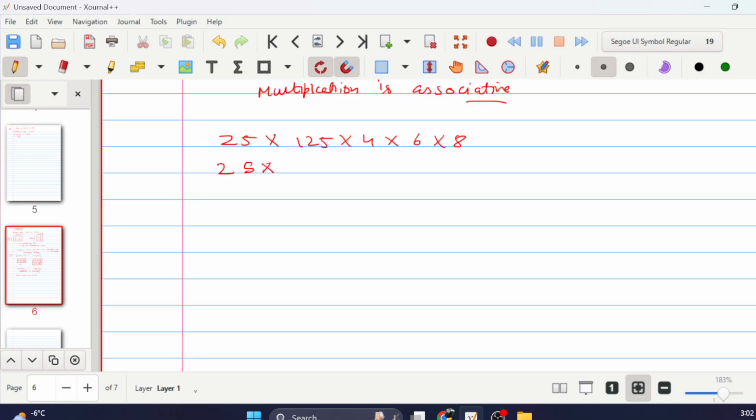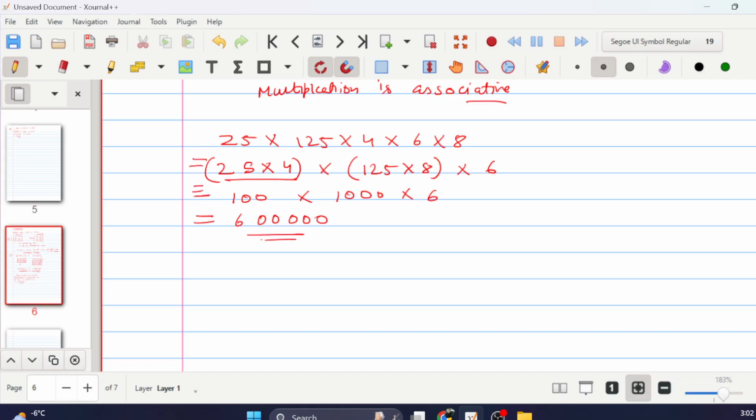So we can do 25 into 4 first, and then 125 into 8, and then 6. This one becomes 100, this becomes 1,000, and this becomes 6. So the answer is 6 with 5 zeros. This was easy. If we know the properties, we can quickly solve it.